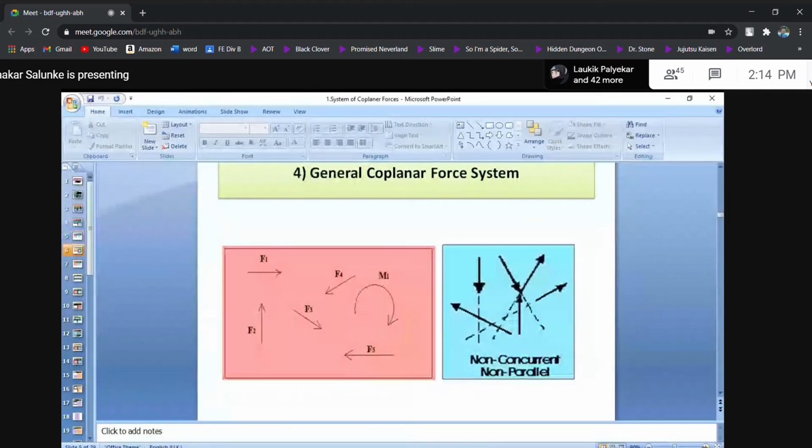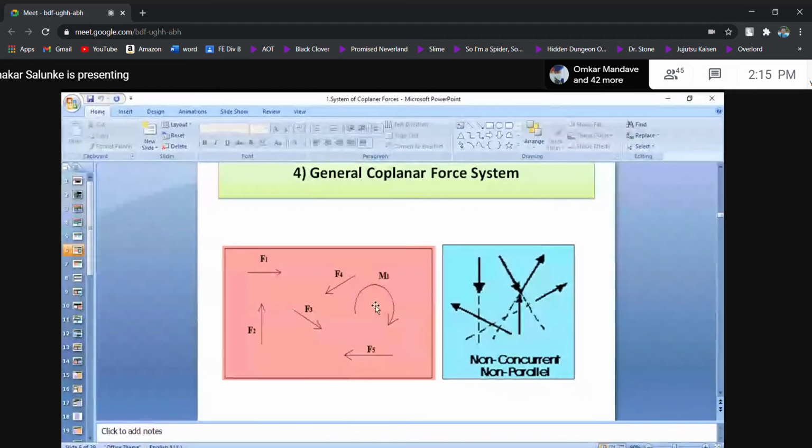And the last one is called the general coplanar force system. So all forces are lying in a single plane. When all forces are lying in a single plane, that is called the general coplanar force system. This is neither collinear. Now look here. This force F1, F2, if you are looking, they are not collinear. F1, F2, F3, F4, F5, they are not concurrent also. They are not parallel also.